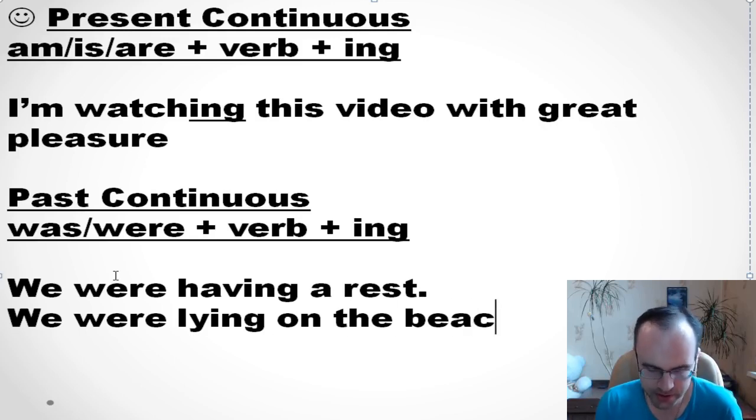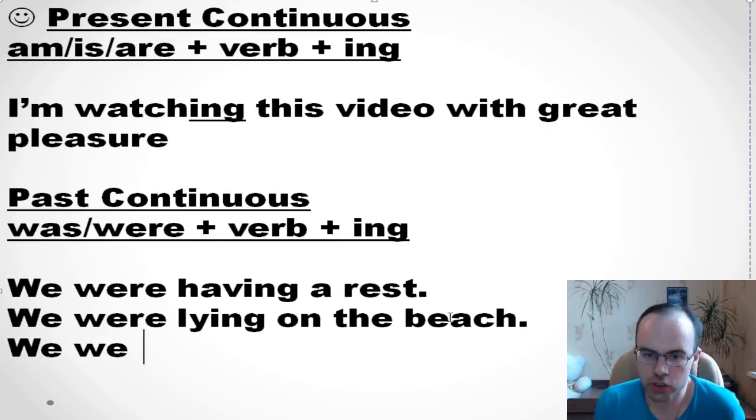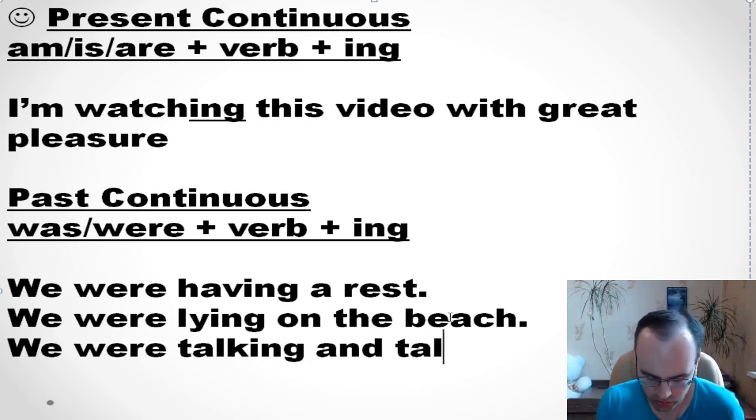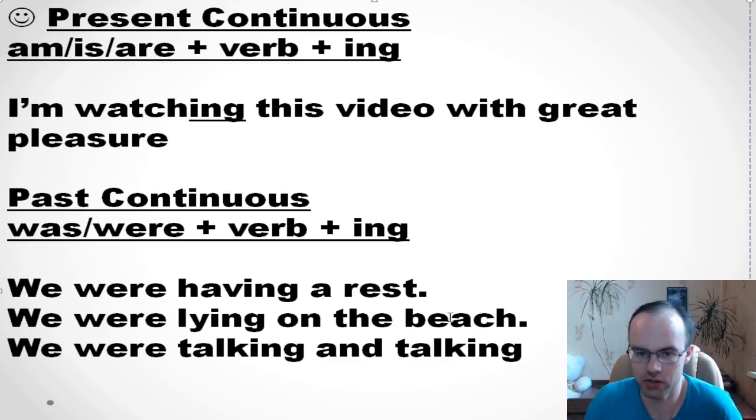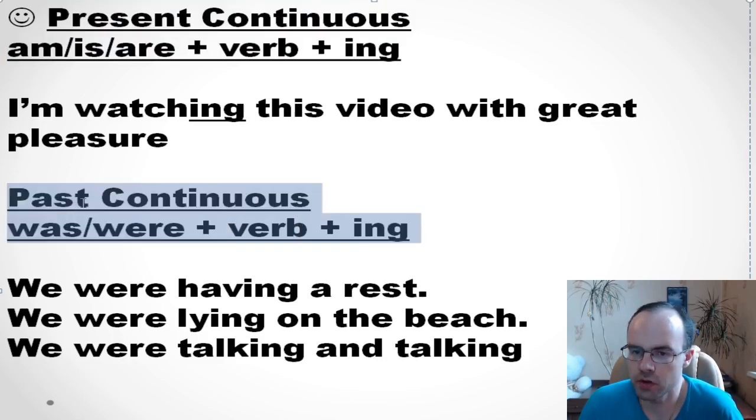We use this tense for long actions in the past. We were having a rest, we were lying on the beach, and you can continue: we were talking and talking. So it's past continuous. Very good. Am, is, are plus verb plus ing is present continuous, and was or were plus verb plus ing is past continuous. It's absolutely correct.